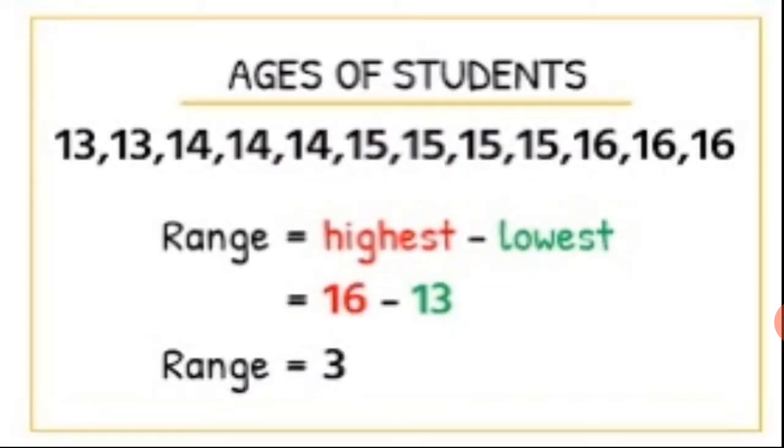Now what is range? Range is nothing but presentation of data. In presentation of data we have range. Now if ages of students, 13 years, two students are there, then age 14, 15, 16, we have like this. Now what is range? From the highest minus lowest we should do. What is the highest number here? 16. Minus what is the lowest number? 13. 16 minus 13 is nothing but 3. So range is nothing but 3.